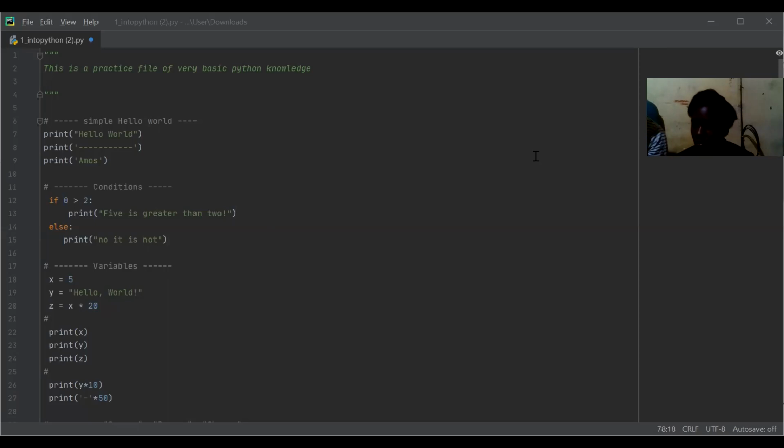Hanoch, I see that you use hashtags, sometimes doubles, sometimes singles. All right. So when you use a hashtag and you run your computer, what it will do is just go over it. It won't touch it. If you write a double hashtag, it does the same thing. There is no difference.